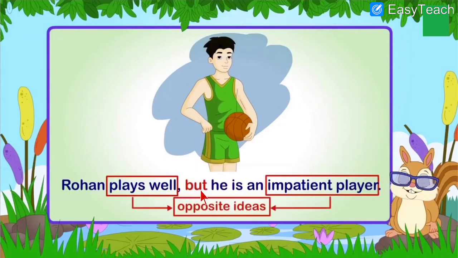Rohan plays well, but he is an impatient player. See, opposite ideas are there. He plays well. Impatient player means he cannot have patience. He just takes the action very quickly without thinking. So these are opposite. So we use but. Player is good, but he is not having patience. So opposite ideas are there, joined with the help of but. Rohan plays well, but he is an impatient player.